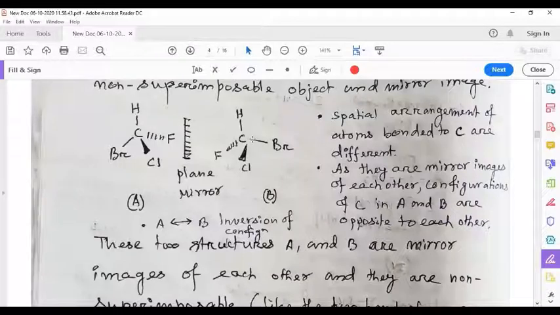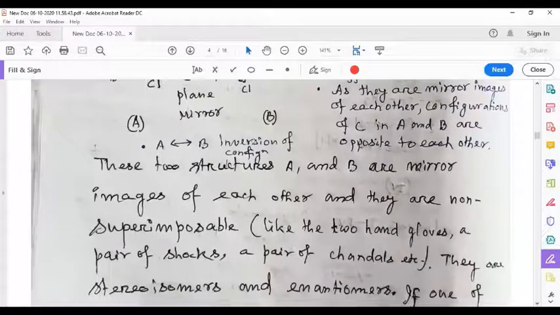So stereoisomers which are mirror images of each other and which do not superimpose over each other are called enantiomers. A and B are enantiomers.